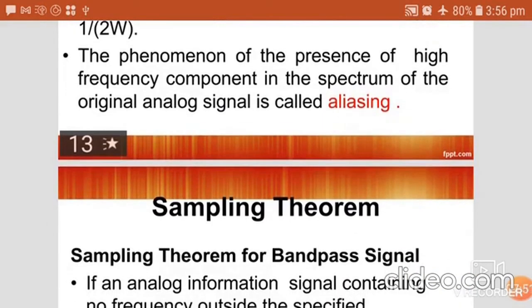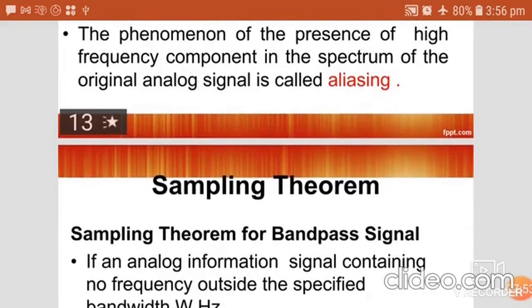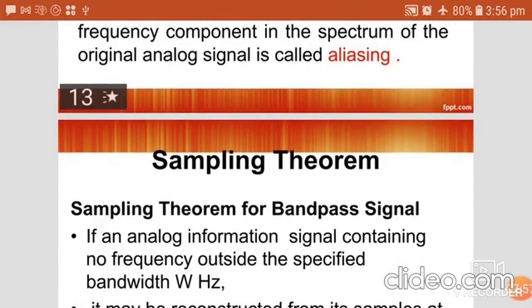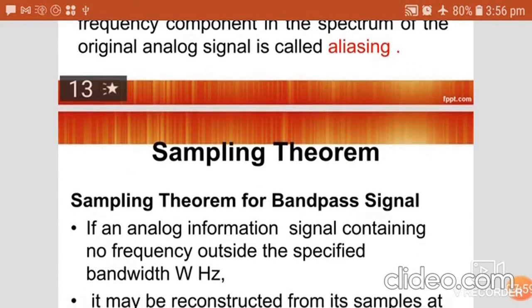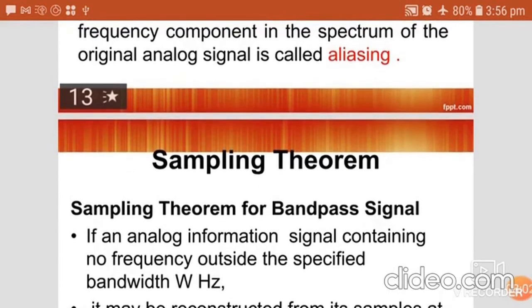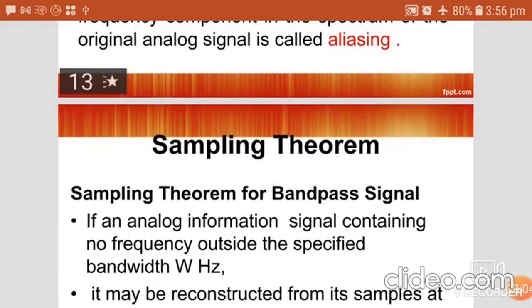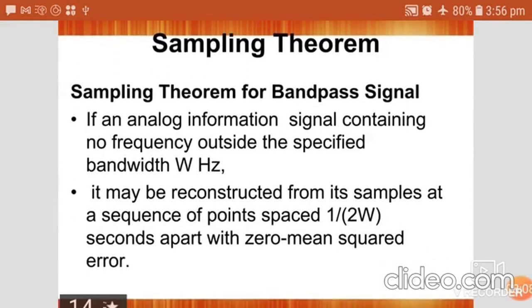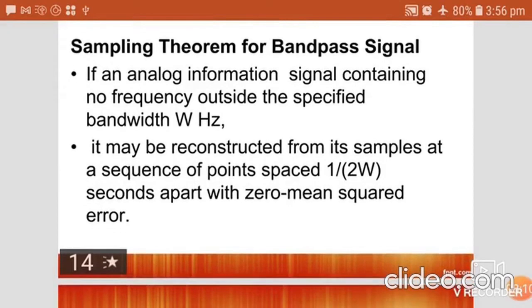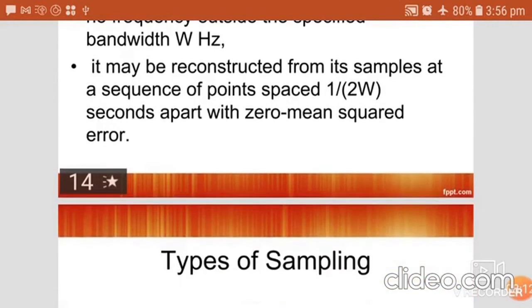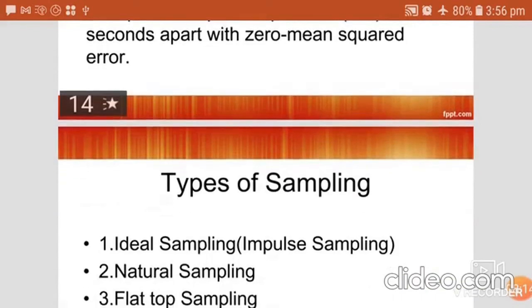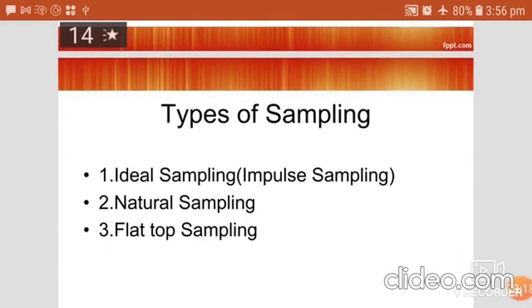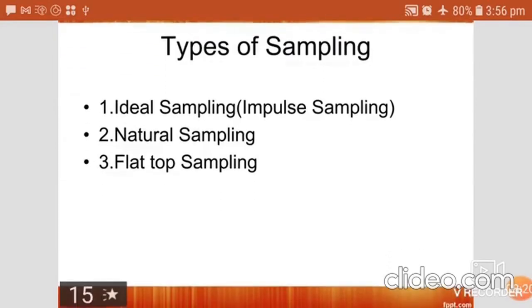The presence of high frequency components in the spectrum of the original analog signal is called aliasing, that is, the high frequency component overlapping the lower frequency component. As the sampling theorem states, Fs is always greater than or equal to 2Fm. If it is sampled in this way, aliasing can be avoided.